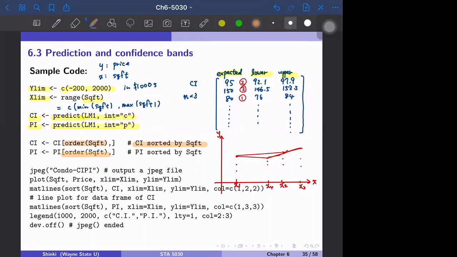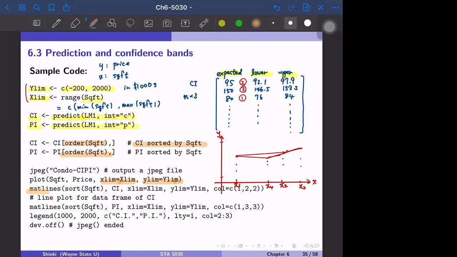After that, the code is, okay, this is just a function to save the output to a JPEG file. Then we plot. The plot is just the usual scatter plot function of square footage and price. Then we specify the X limit and Y limit. We will overlay multiple graphs, so we have to use the same X range and Y range to have a consistent scale. So we have to specify this every time.